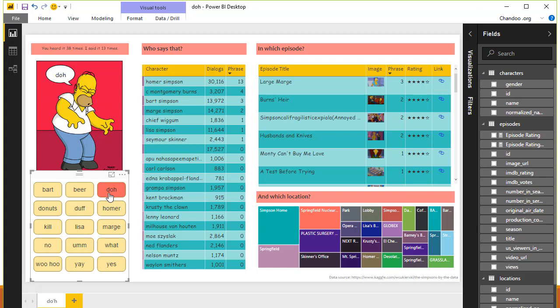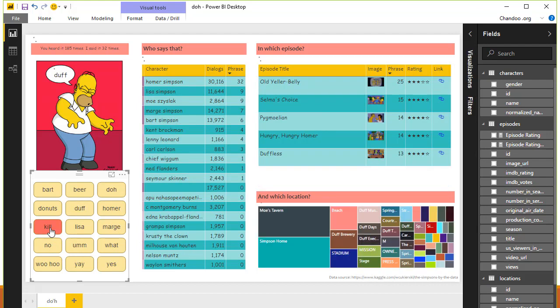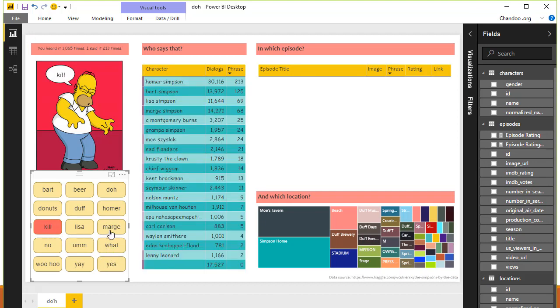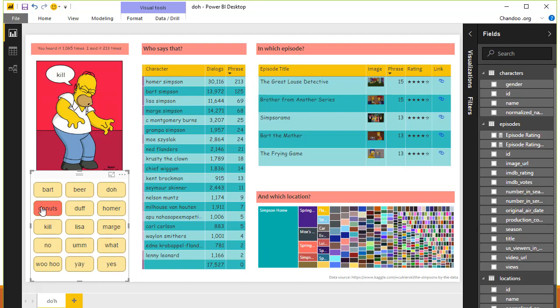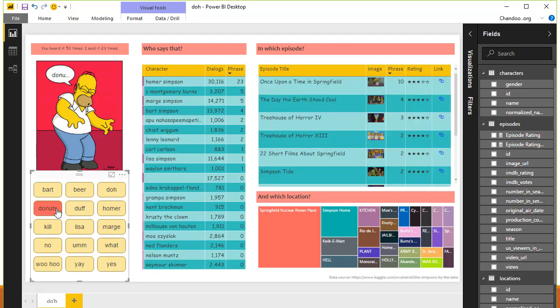But obviously, it is kind of famous, and some of the things like Duff and kill. I think sometimes Homer says this to his son playfully, or the names of the people, or donuts, one of Homer's favorite food. Now, if you're wondering how this is built, that's what I'm going to show you, how this is built from scratch in this video.